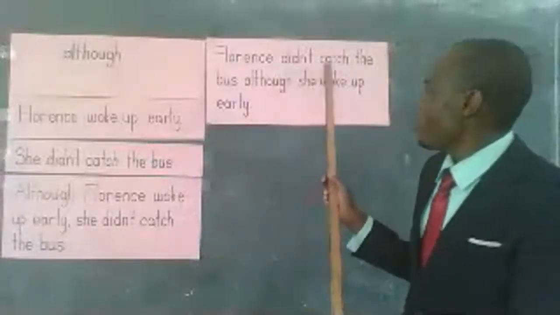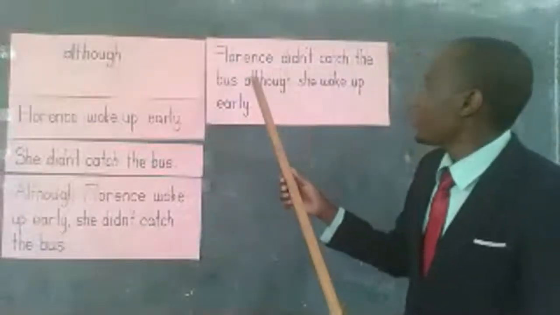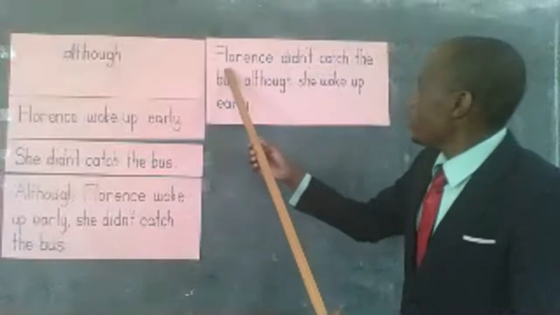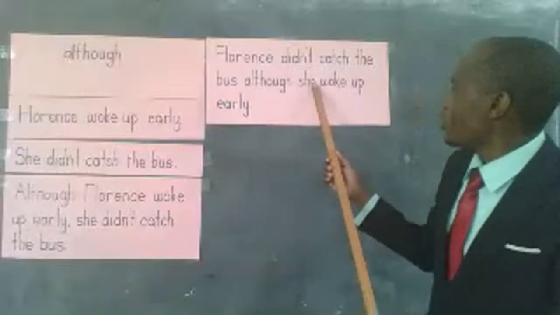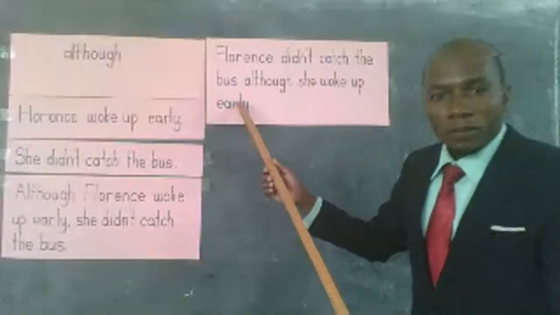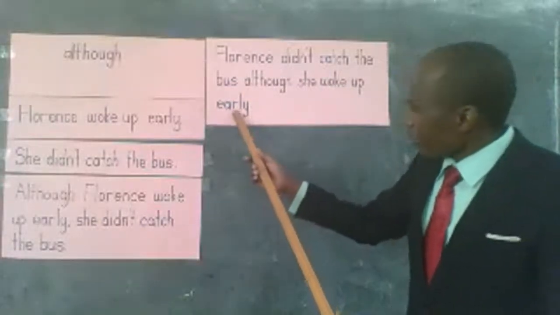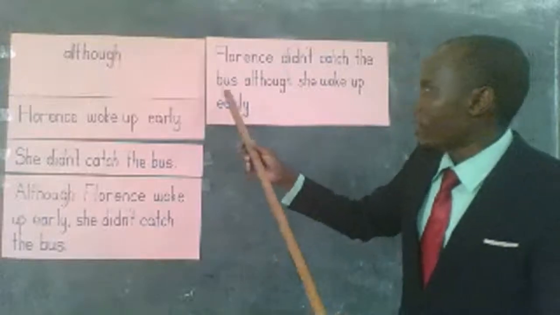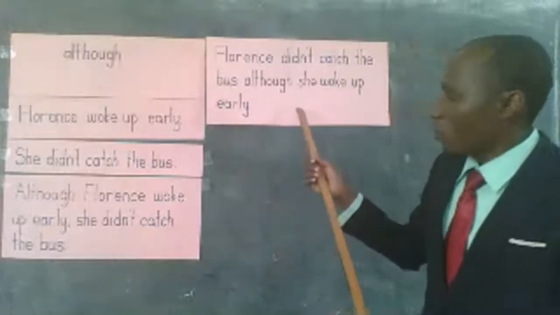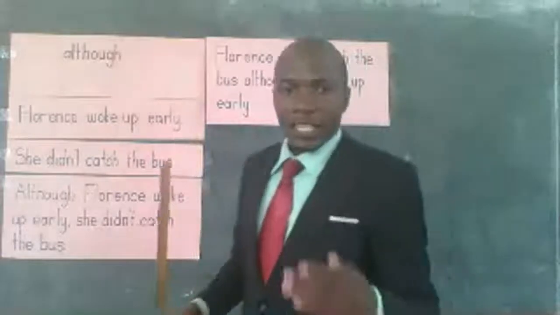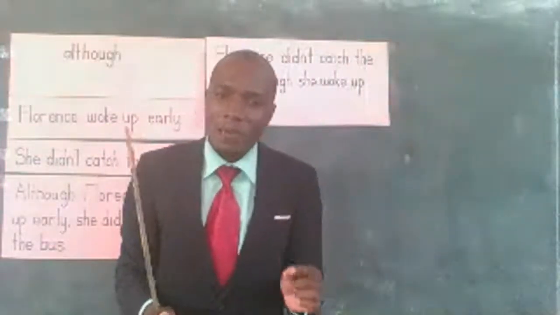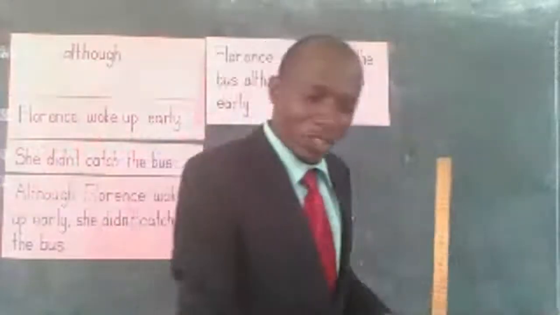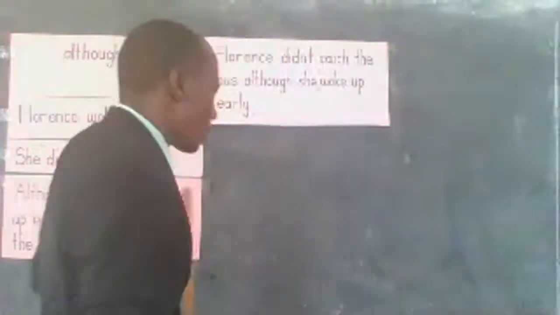Similarly, when we are using it in the middle of the sentence, we have to ensure that we begin with the result sentence such that we put although and it moves together with the original sentence. This is what we call the use of although. It means that it is used to compare sentences which are not having the same relationship. We can continue and look at a very simple example.